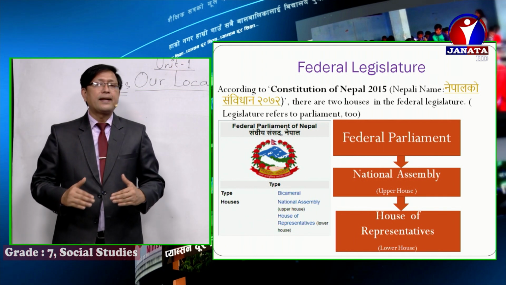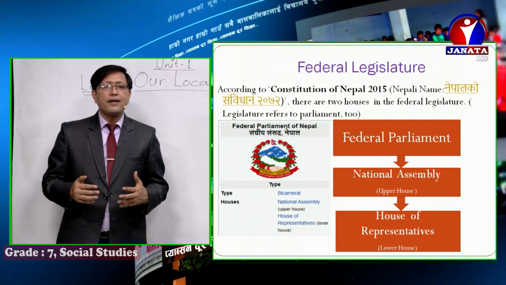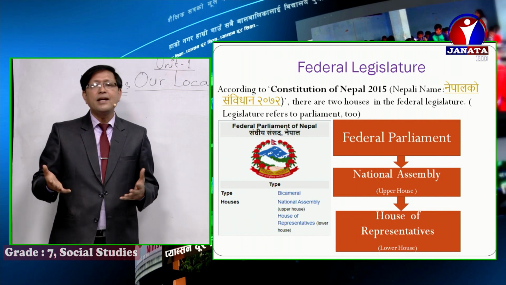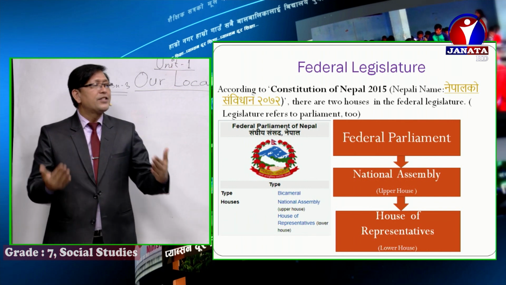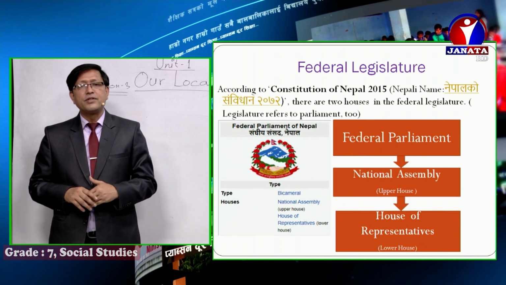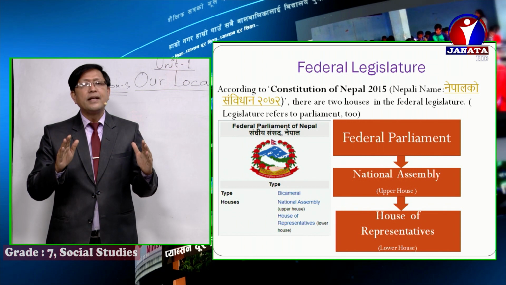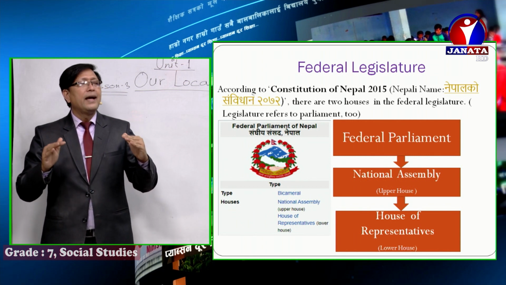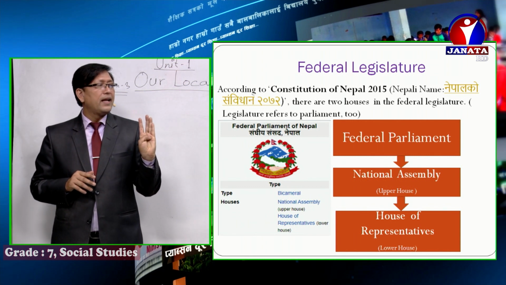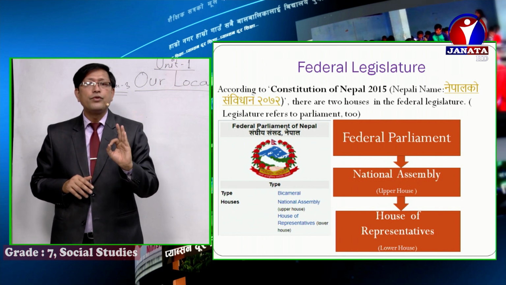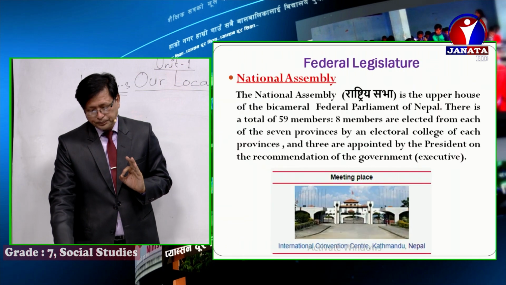And the second one is the House of Representatives. It is called the lower house. Boys and girls, Rashtriya Sabha, Pratinidhi Sabha. National Assembly, House of Representatives. So boys and girls, the federal legislature has two houses. It is bicameral, and the two houses are, one is the National Assembly and the second is the House of Representatives. I hope you got the point, you understood it.